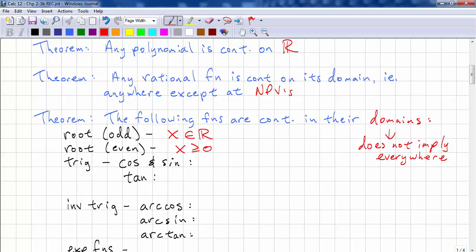Such as this one. Trig functions, cosine and sine: continuous on all reals. Tangent is continuous on all reals, except x cannot equal pi over 2 plus n pi, n being the set of integers.